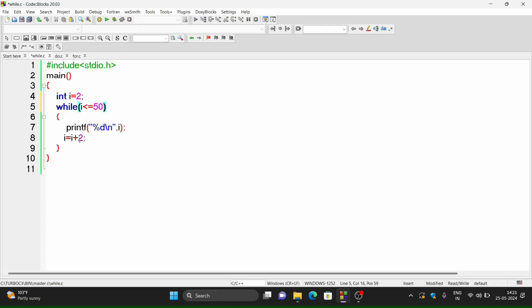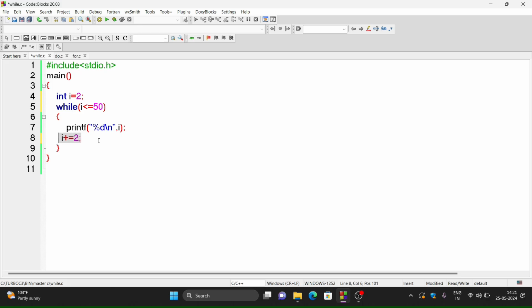With this the value of I will be printed, and of course here also the value of I will be incremented by 2. So instead of I is equal to I plus 2, you can use the shorthand operator which we have discussed in the operators lesson. So I is equals to I plus 2 can be written like this, I plus equals to 2. You can use any statement, I is equals to I plus 2 or I plus equals to 2, but it is a shorthand operator.